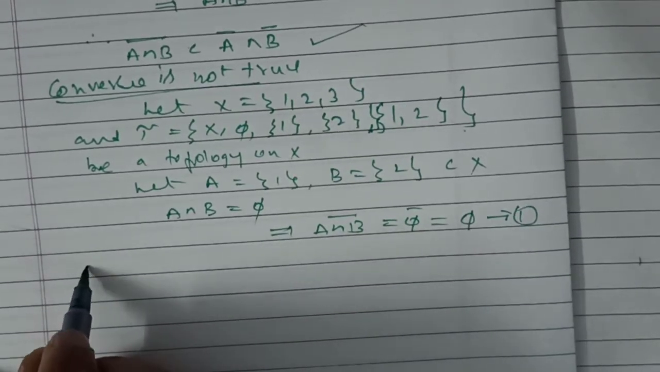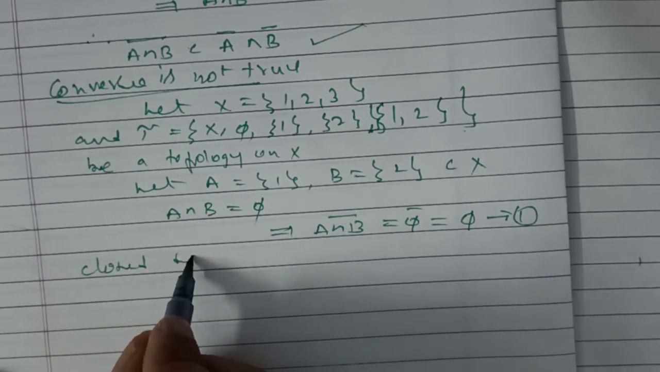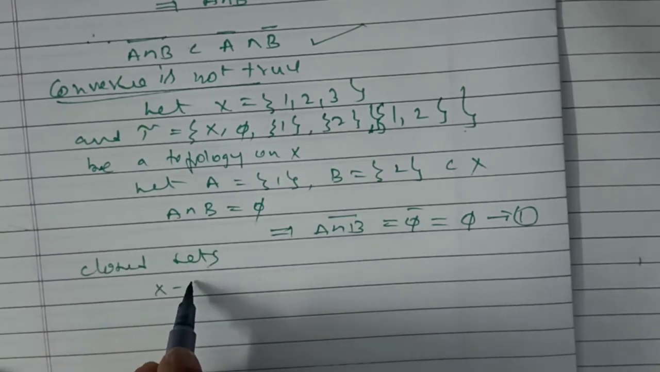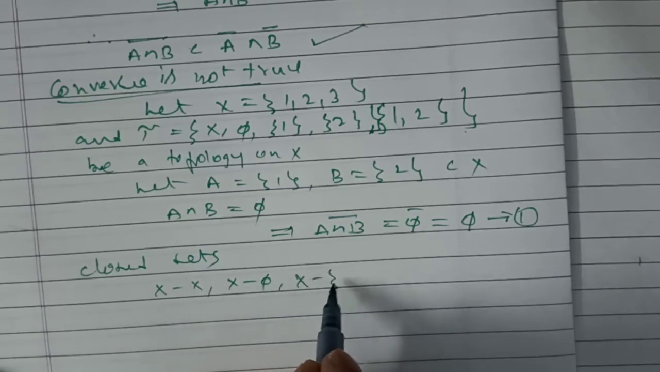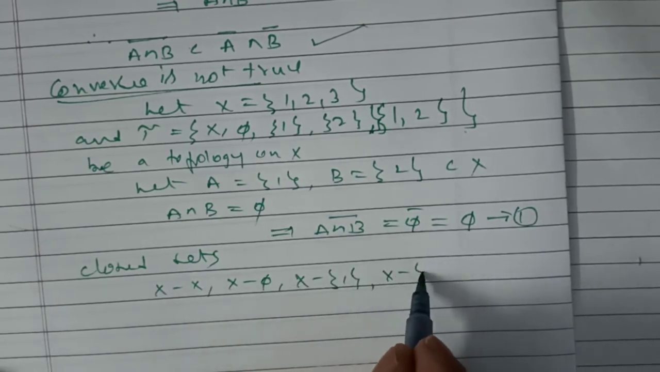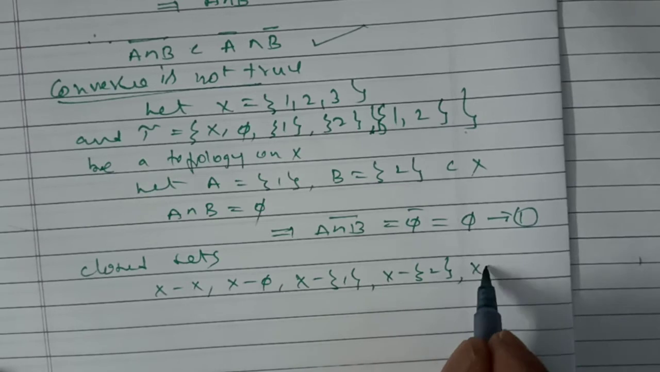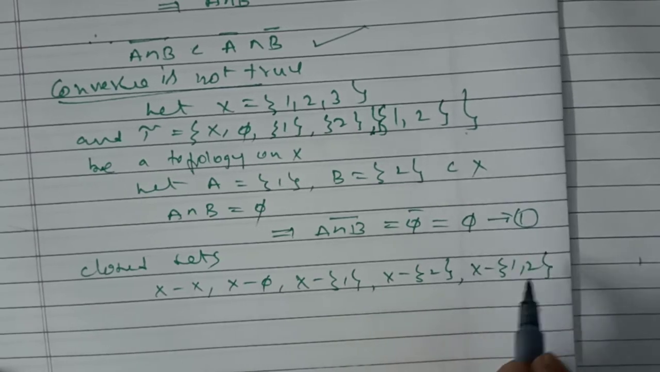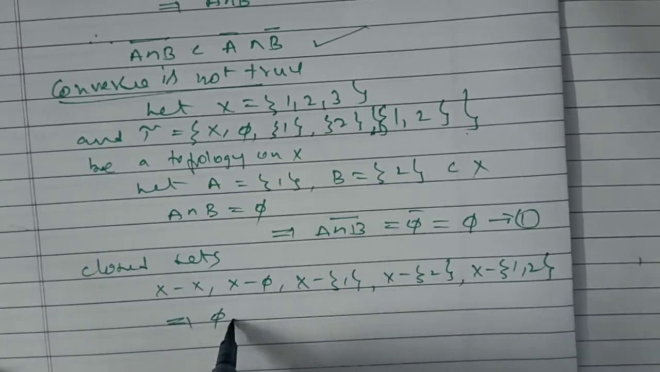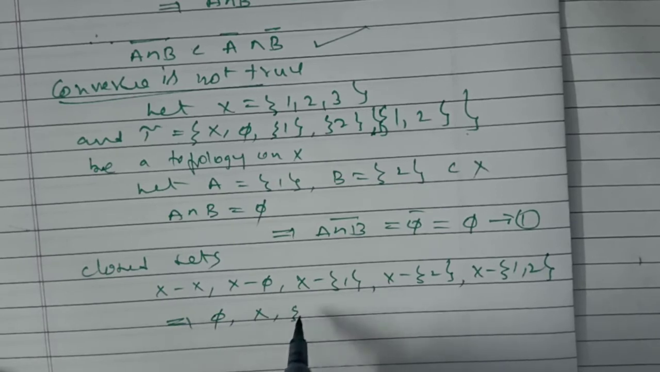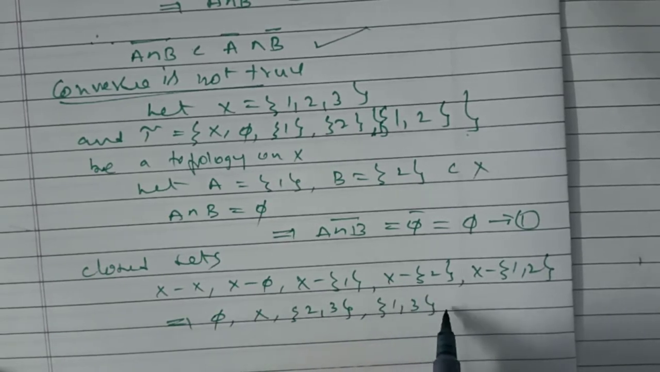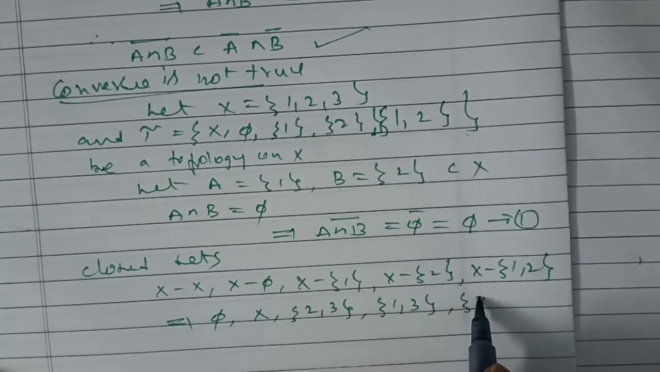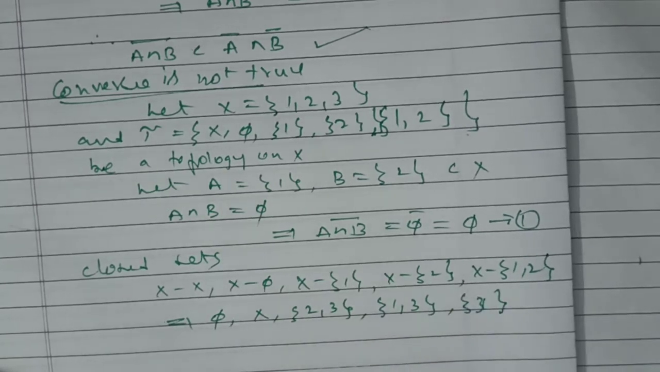Next, closed sets. X minus X, X minus φ, X minus {1}, X minus {2}, X minus {1, 2}, which implies φ, X, {2, 3}, {1, 3}, {3}.